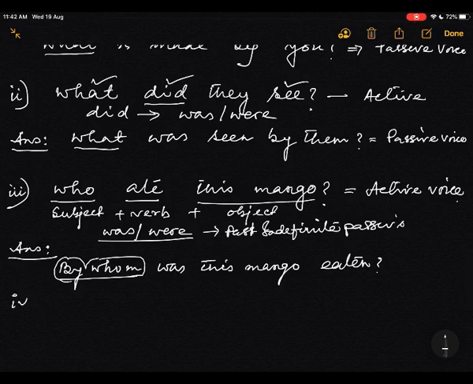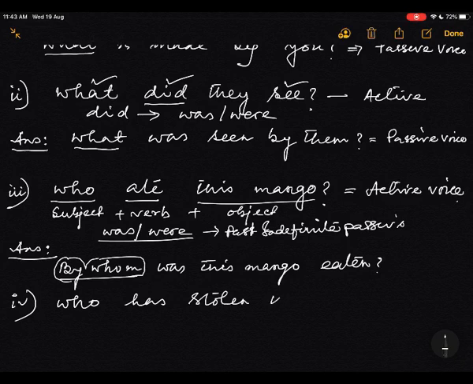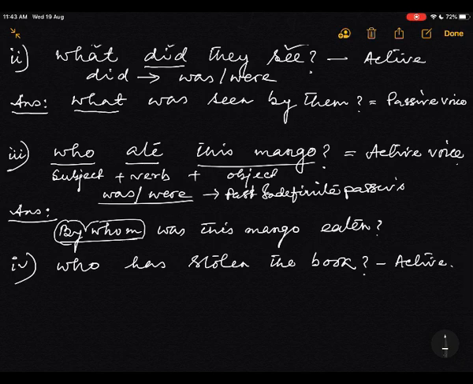Now 4. Again with another sentence, that begins with who. Who has stolen the book? Active voice. The thief has stolen the book. That means the thief is wise. Very good thief. He has not stolen anything.